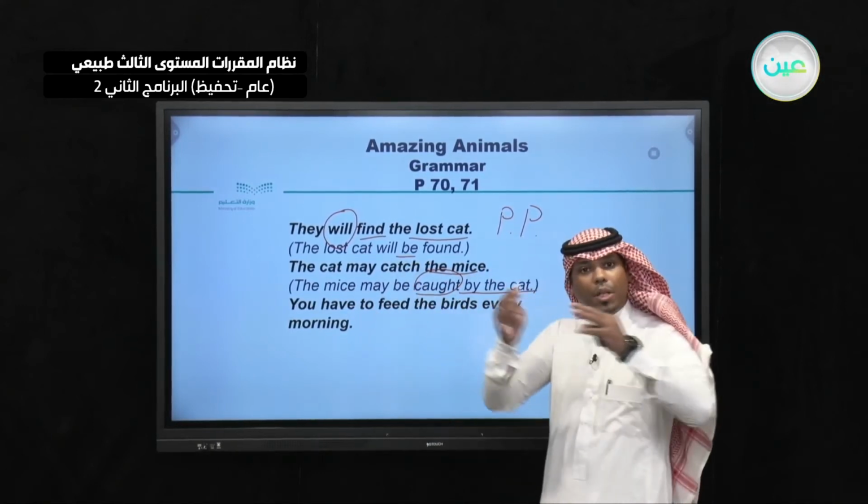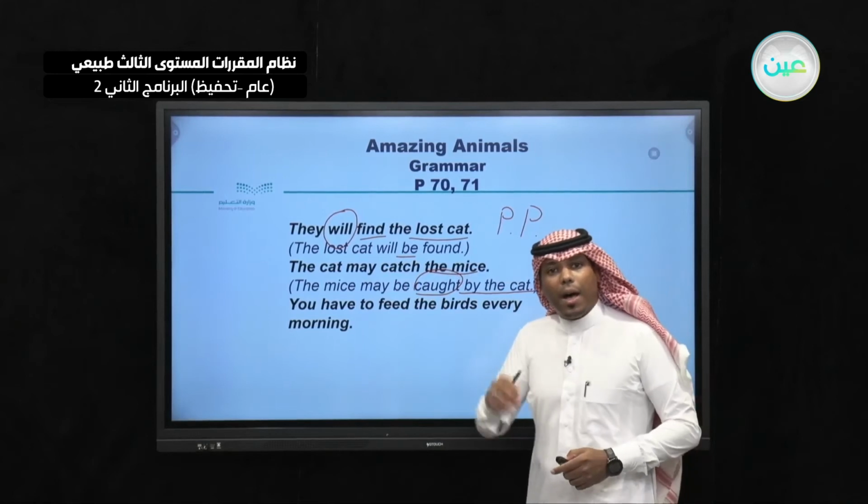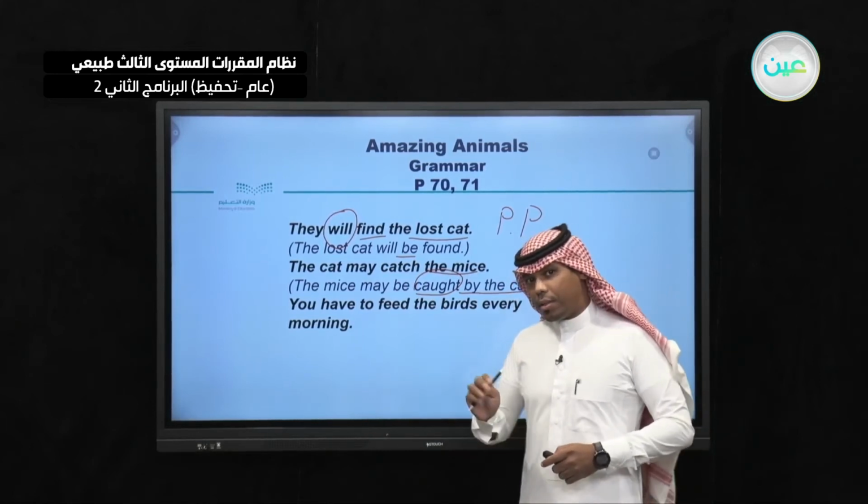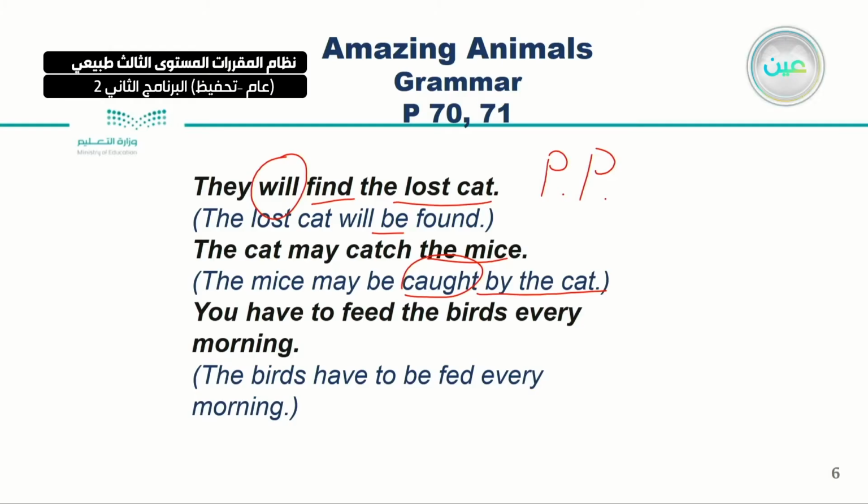Then take the object to be the subject. And do not forget about the tense. So let's start. The birds, which is the object, now became the subject: have to be fed. Be, and the past participle of feed is fed.